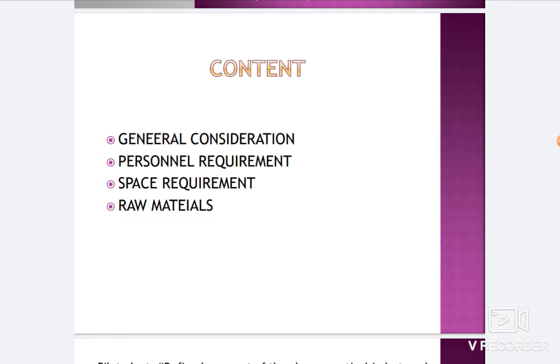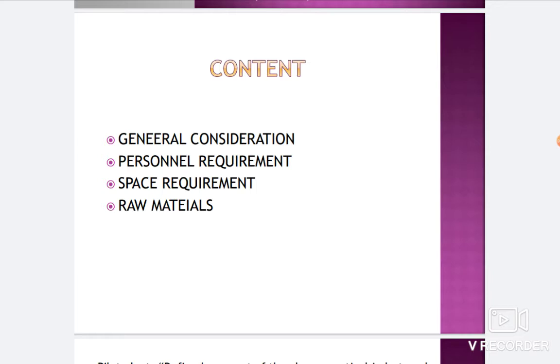Before we discuss all the contents, firstly I just want to start with the important definitions. What is a plant? A plant is a place where the 5 M's, that is money, material, man, method and machine, are brought together for the manufacturing of products.